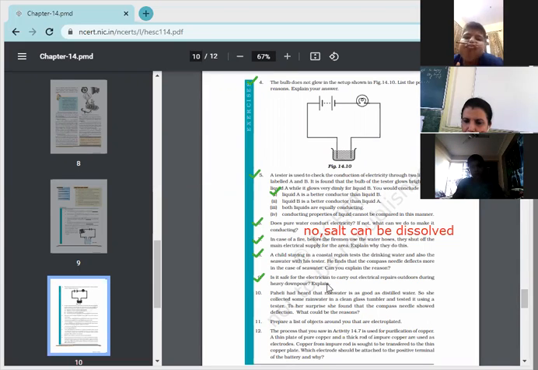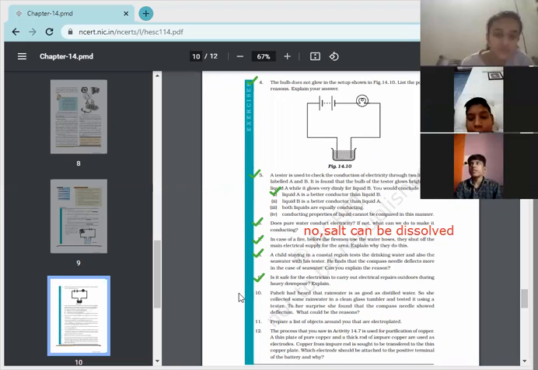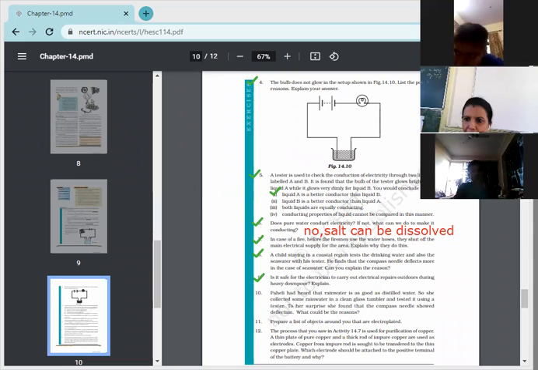Ma'am, because the rainwater conducts electricity. Yes, because rainwater is also a good conductor of electricity. It may conduct the electricity and that person may get a shock. That's why it's not safe for an electrician to carry out electrical repair outdoors during a heavy downpour.